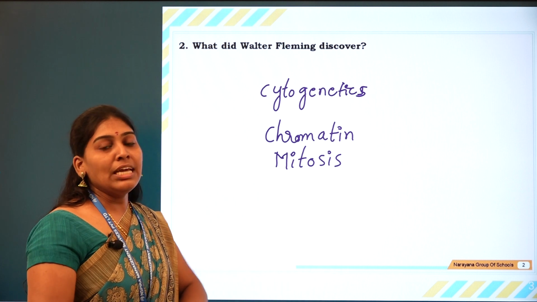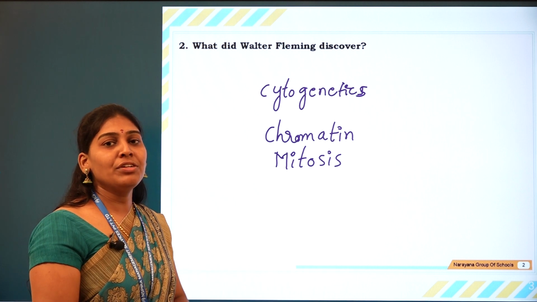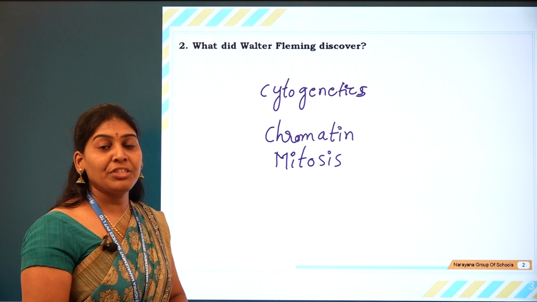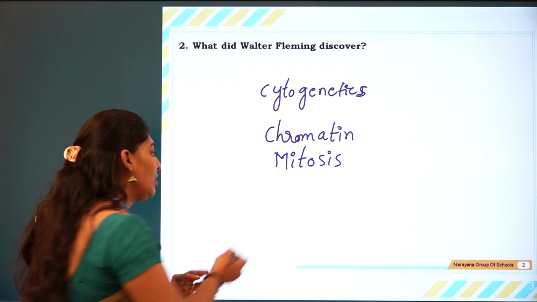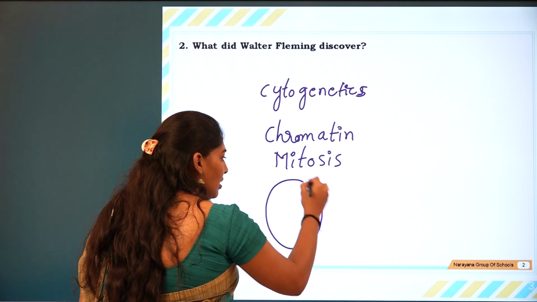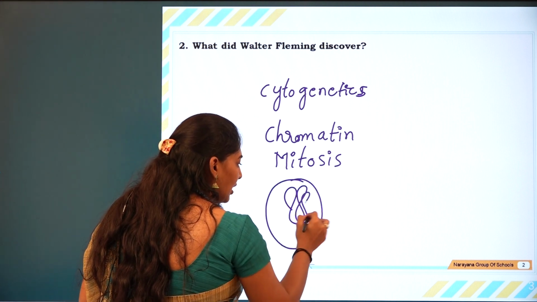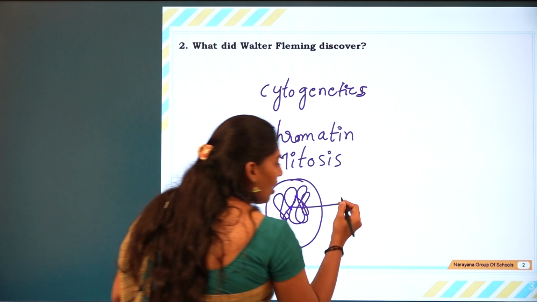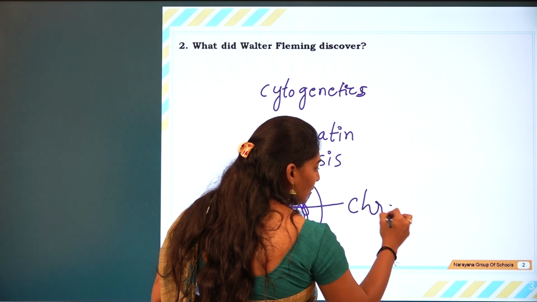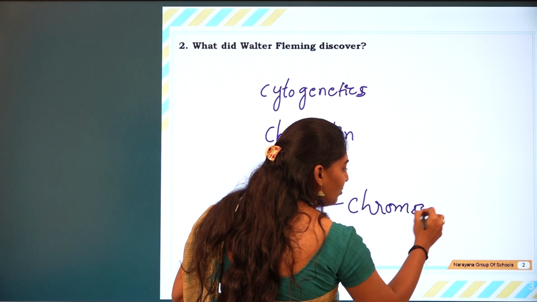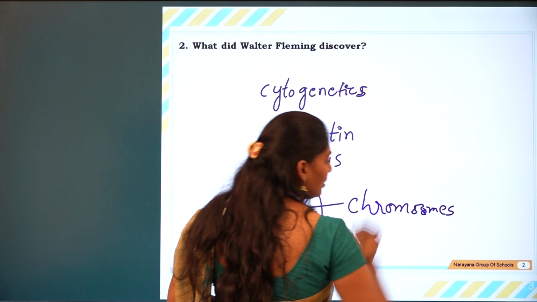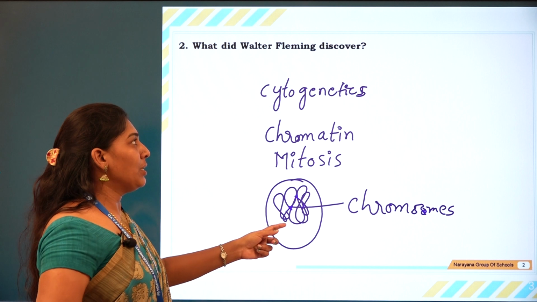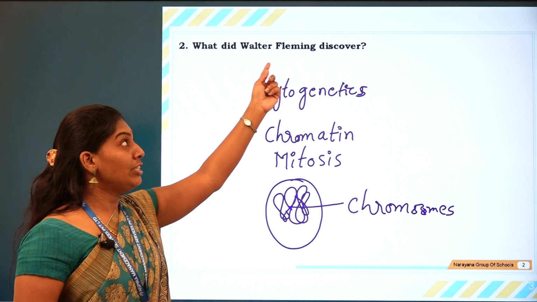And one more thing, he gave an explanation regarding the thread-like structures present in the nucleus which are the heritable matter. In the nucleus there are thread-like fibre structures. These are called chromosomes, and this term was given by Walter Fleming.